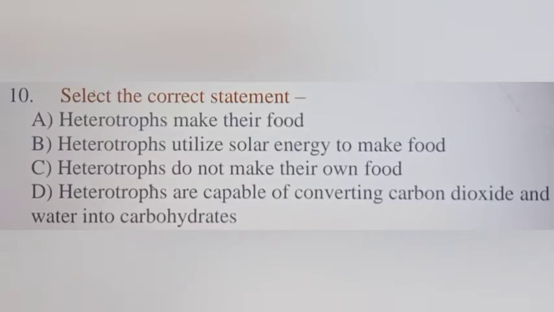Here the question is which statement is true about heterotrophs. They cannot make their own food, so option A is wrong. Option B, heterotrophs utilize solar energy, is also wrong. Heterotrophs do not make their own food, this is correct. Option D, heterotrophs are capable of converting carbon dioxide and water into carbohydrate, is also wrong. So hence we have to go with option C for question 10.